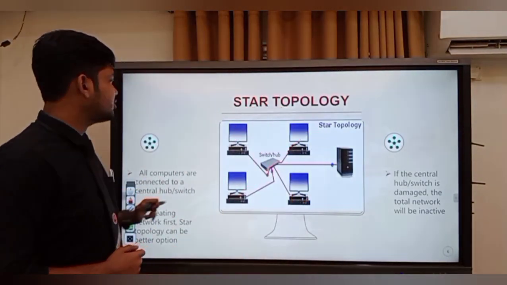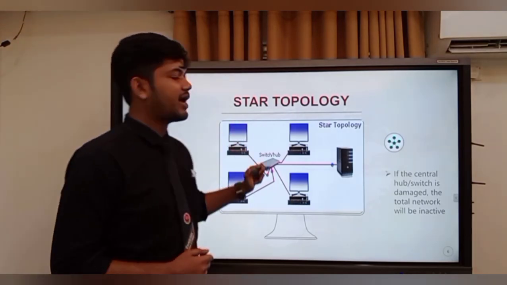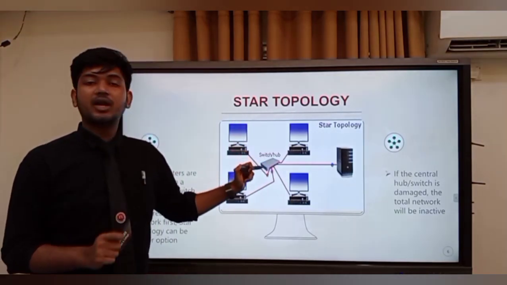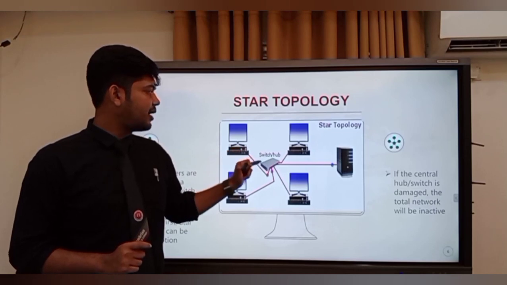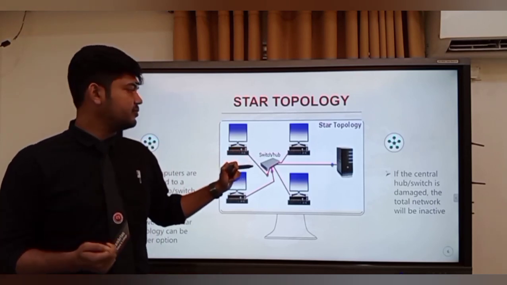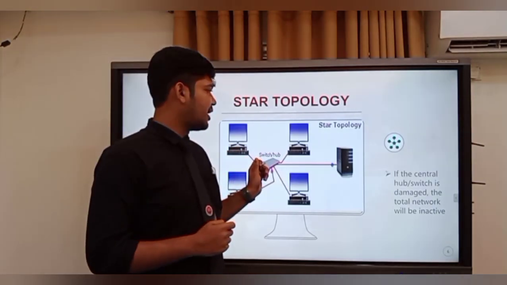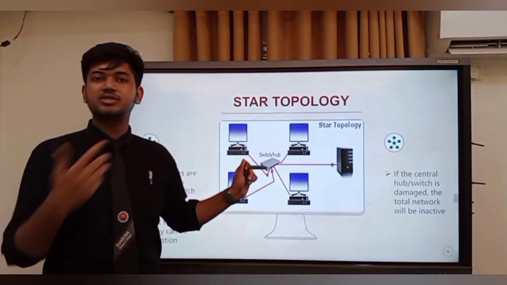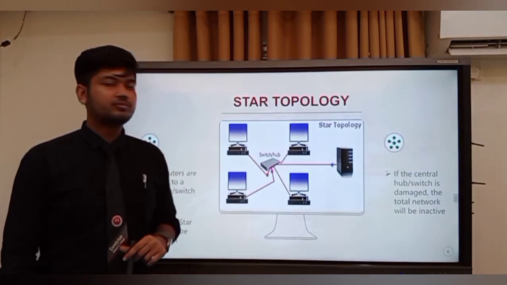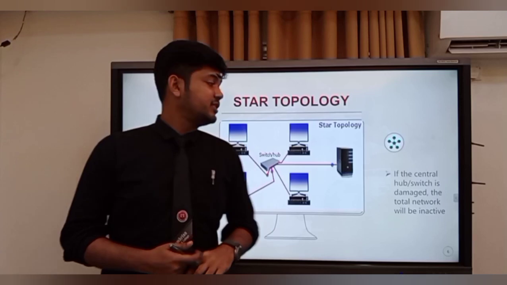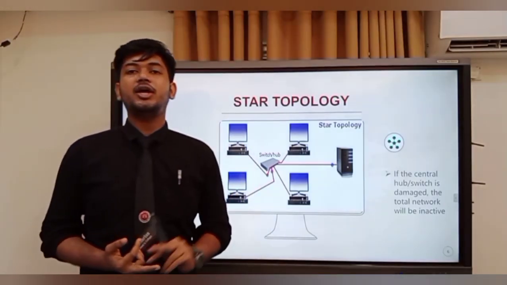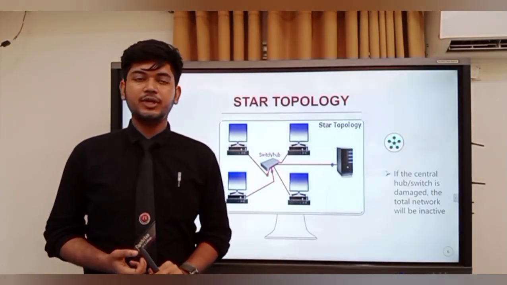So you have to ensure that all the computers are connected with the main central hub or switch, and the hub or switch has to perform smoothly. If the central hub or switch gets damaged, the network system will collapse. So this is all about bus topology, ring topology, and star topology.